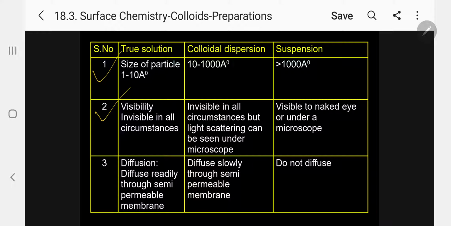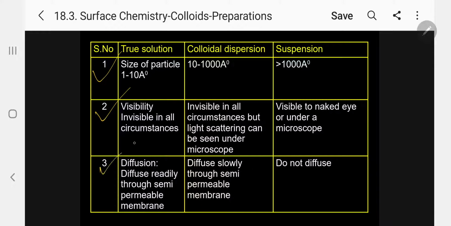In the case of colloidal solutions, the particles are invisible in all circumstances, but light scattering can be seen under a microscope. In the case of suspension, particles can be visible to the naked eye. We can see them with the naked eye or under a microscope.